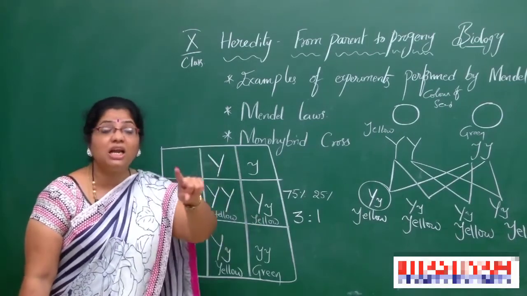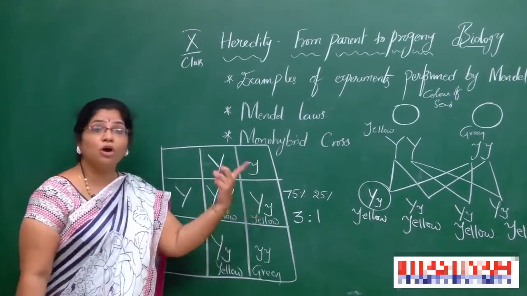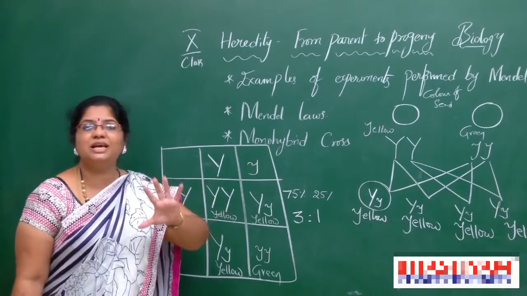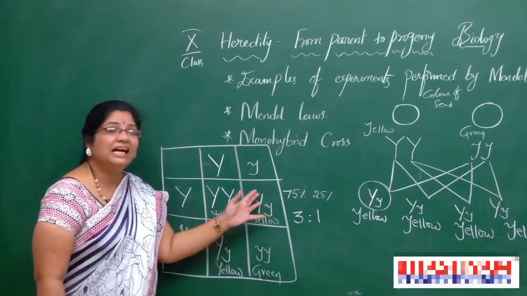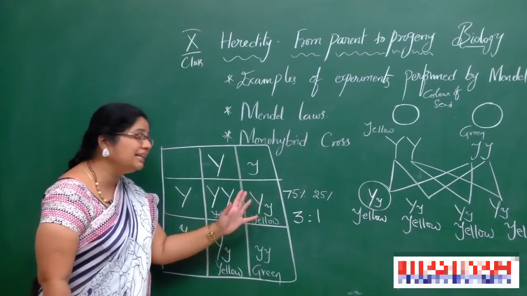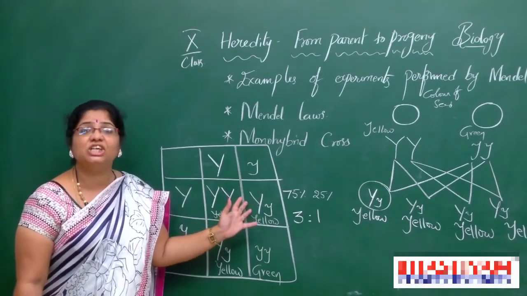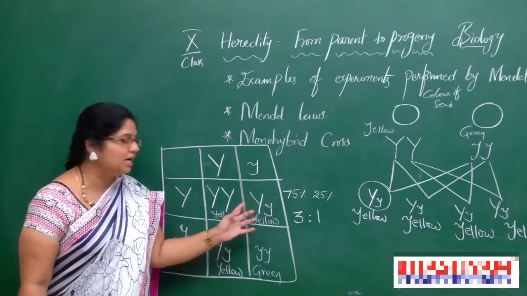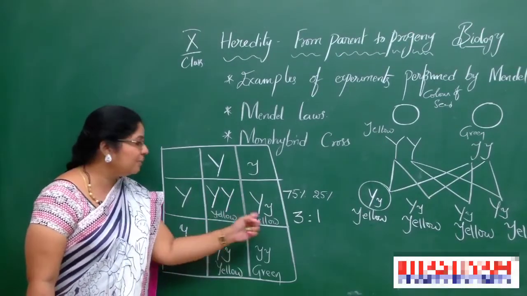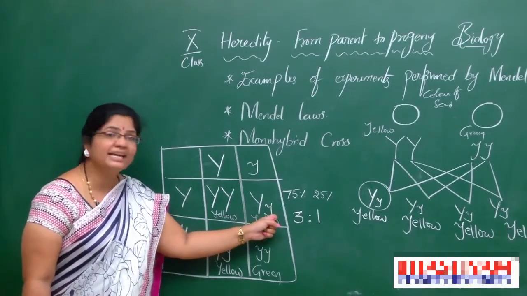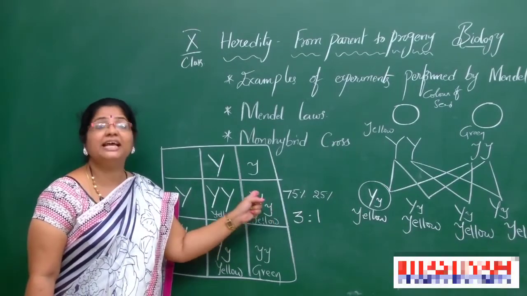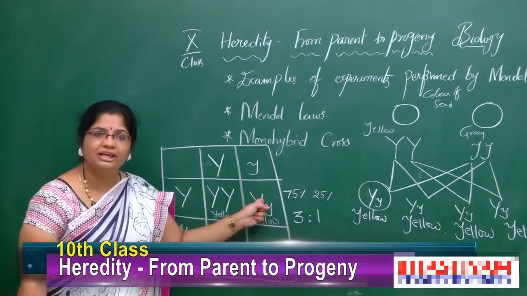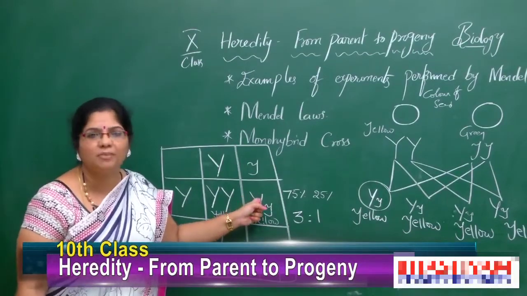But externally, these two also give yellow color seed producing plants only. So what you observed externally is the phenotype, and what is present internally is the genetic characteristic feature. This is a homozygous yellow, but this is heterozygous. One indicates green, one indicates yellow. Both are not the same, but it exhibits the yellow character only. Why? Because yellow is dominant.